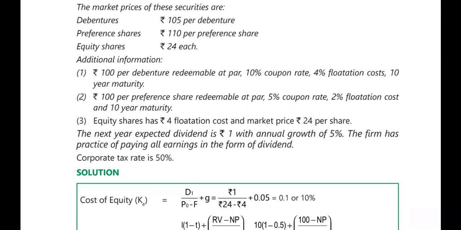The annual growth rate of 5%, converted to decimal, 5 divided by 100, is 0.05. Now 1 divided by 24 minus 4, that is 20, plus 0.05. When we do this, we get 0.1, or 10%. So the cost of equity is 10%.